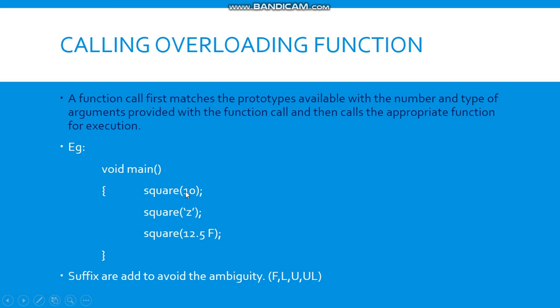Here I have mentioned an integer, so it will go to its own specific function, where I have a function with an integer argument, so it will send this data to that specific function definition. In the same way for the character and for the float.